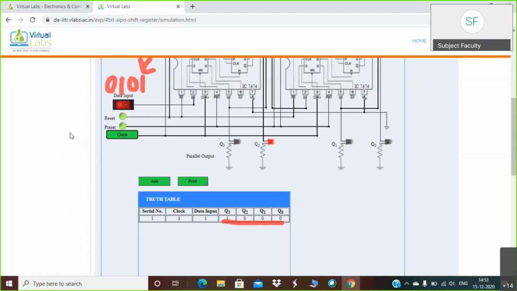Why is it off? Because now we are transmitting the second bit, that is the 0 bit. So here it is 1, and these are the zeros of the initial assumption. Again, you can add this to your truth table. You can observe now data in is 0. The first bit which we sent was 1. Now the data input is 0. So this 1 is shifted from Q3 to Q2, and the new bit gets loaded in Q3.